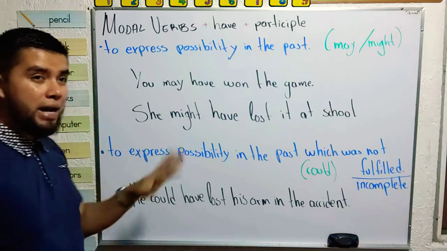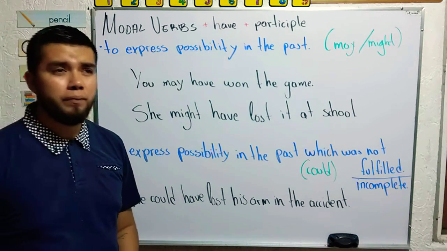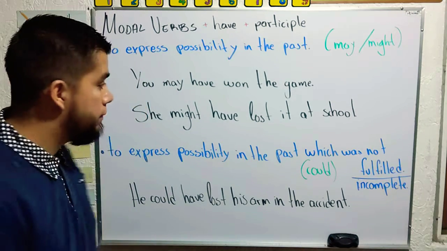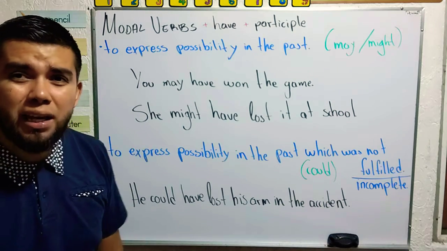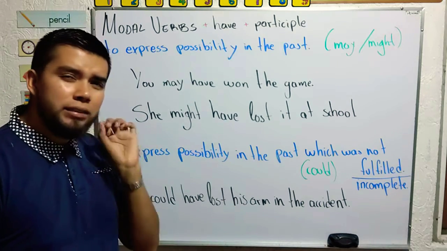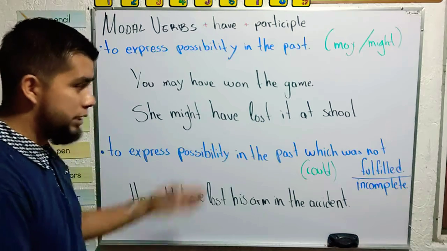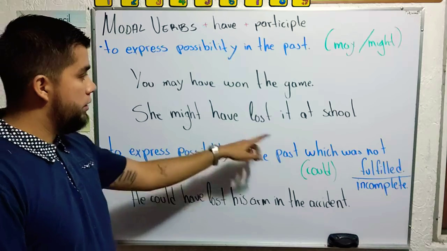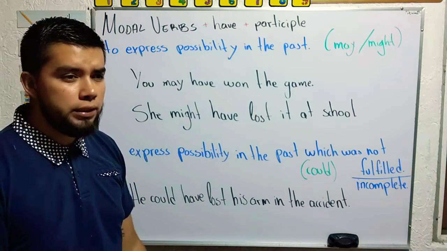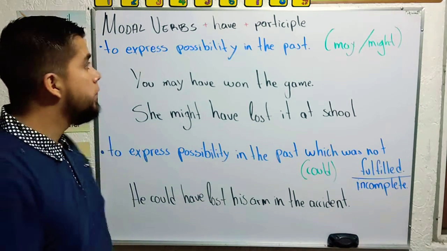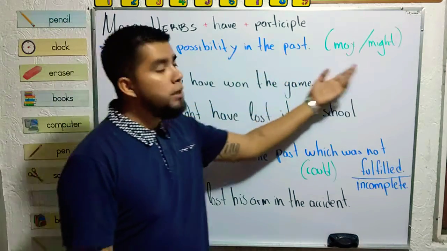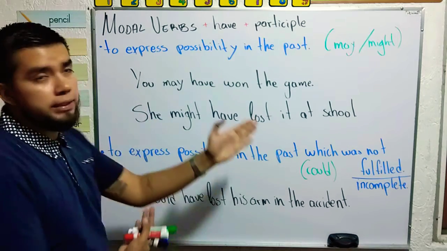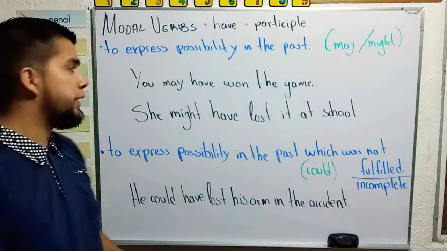Or she might have lost it at school. Imagine she lost her wallet or her purse. So she might have lost it at school. There is that little possibility that in the past she forgot her purse, her wallet at school. So we're going to use may and might for this scenario to express possibility in the past.